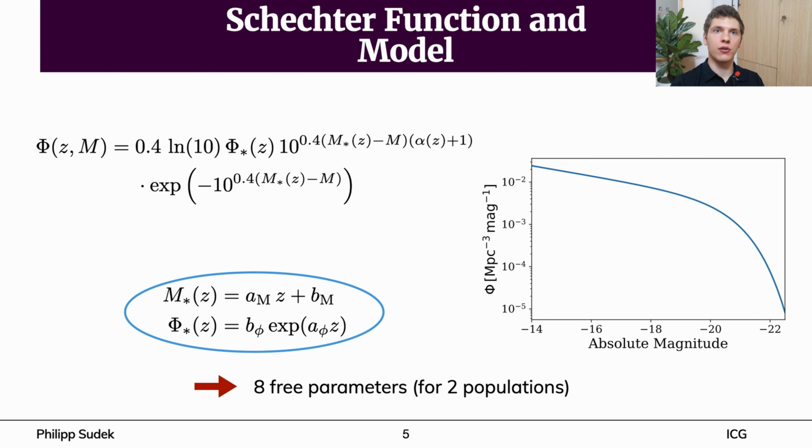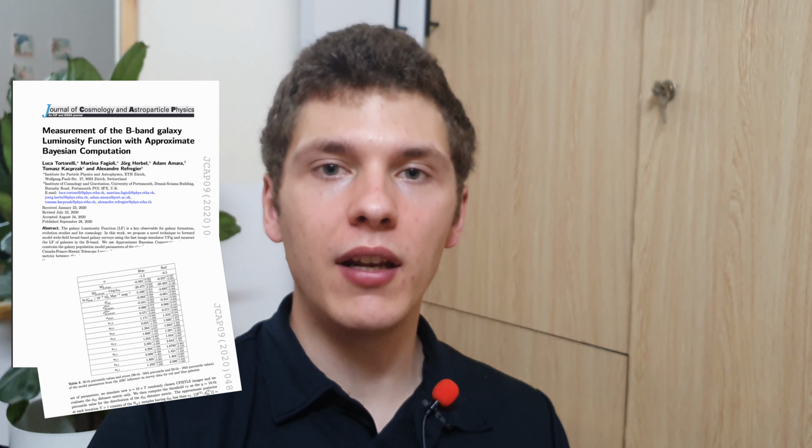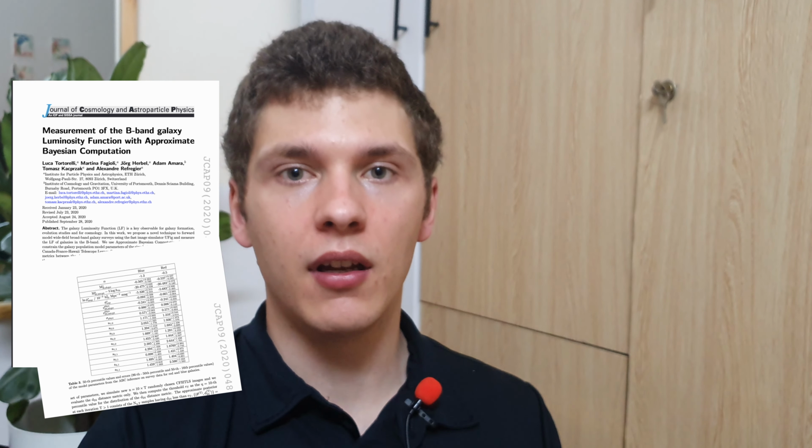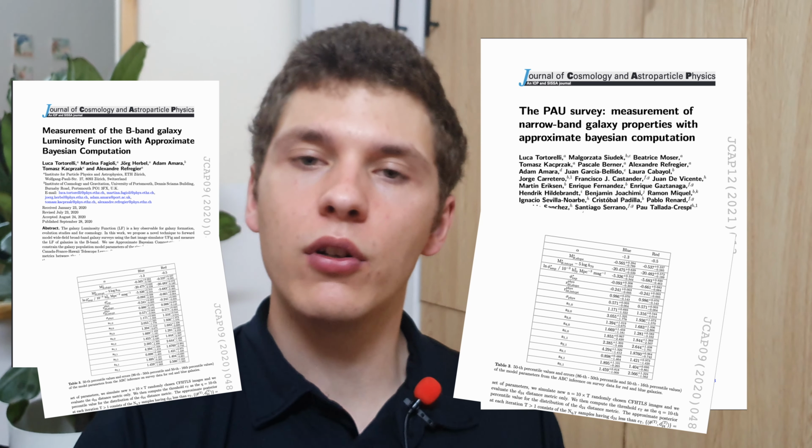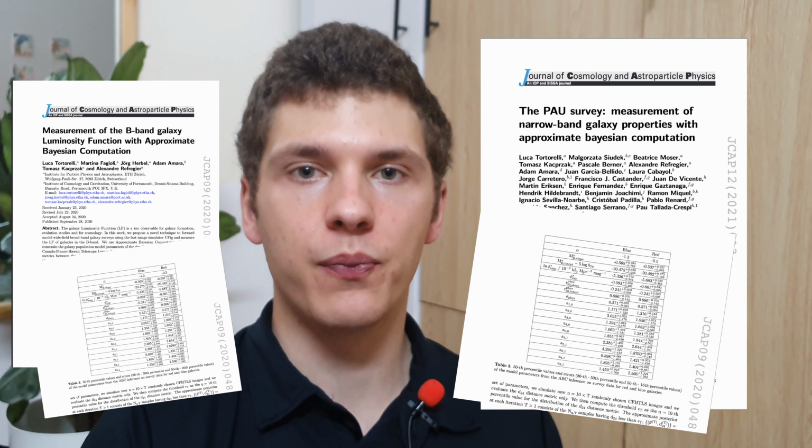The model also considers two galaxy types, star-forming and quiescent. The different populations are described by different Schechter functions, and therefore we have 8 free parameters. Previous studies like Tortorelli et al. from 2020 and 2021 included constraints for these parameters.